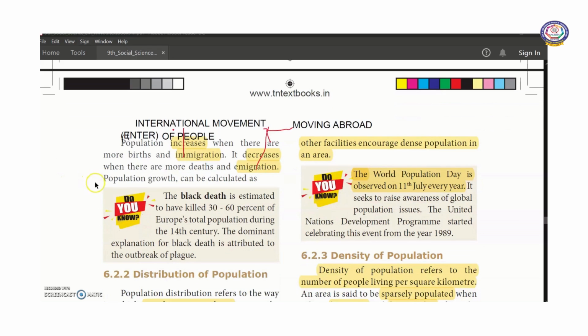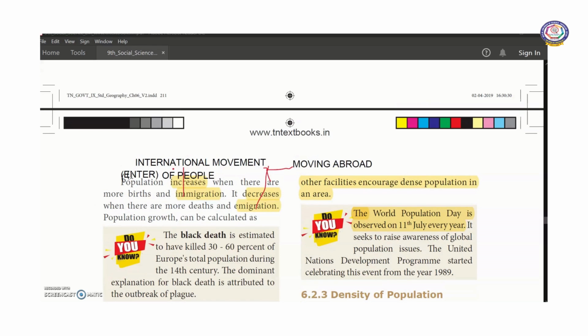Now here we can see Black Death. Black Death is estimated to have killed 30 to 60% of Europe's total population during the 14th century, and the reason for this is the outbreak of plague.